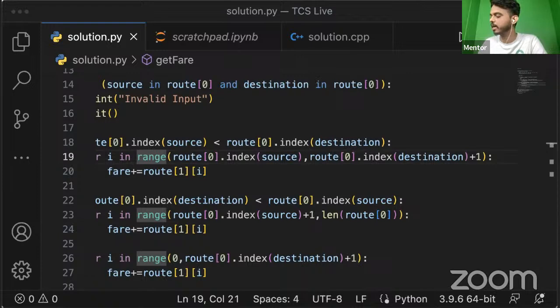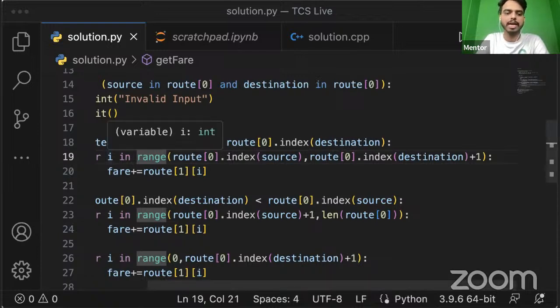So this will add to whatever the current index is. It will take this in the range function and add that. All right, once this is done, we have to calculate the fare. How we are going to calculate the fare is that we are going to update the fare basically on the route of I, for the I value that we are going to iterate on.